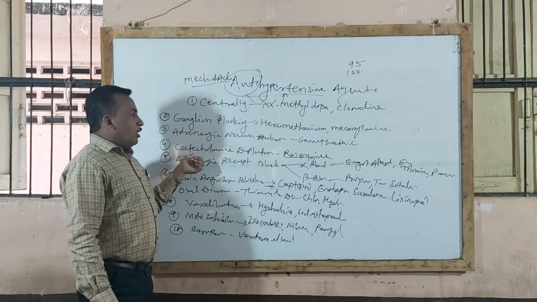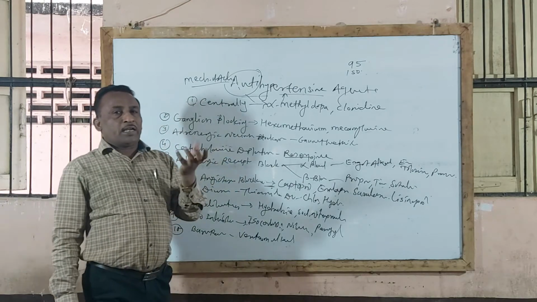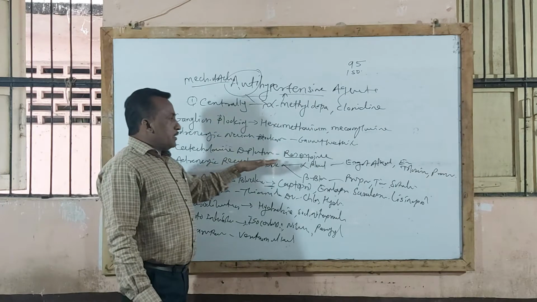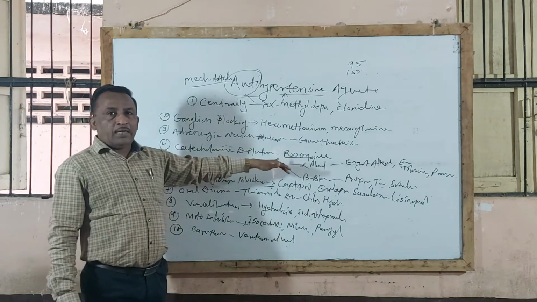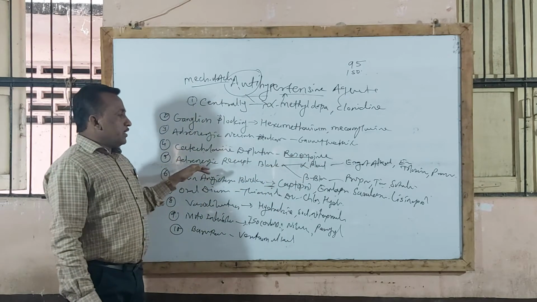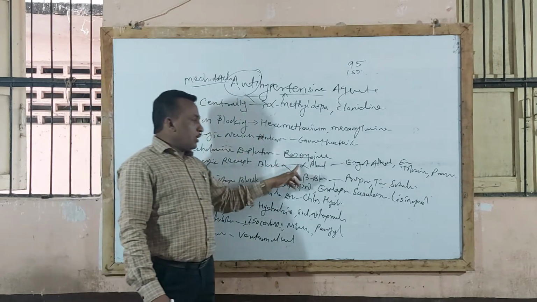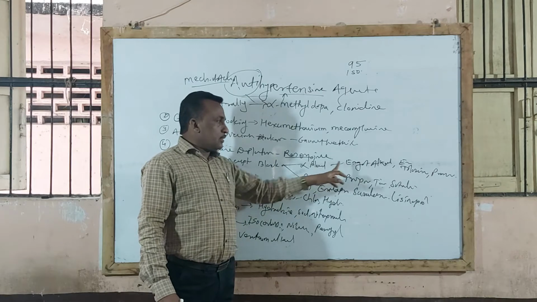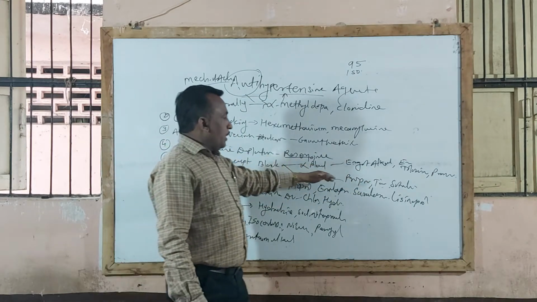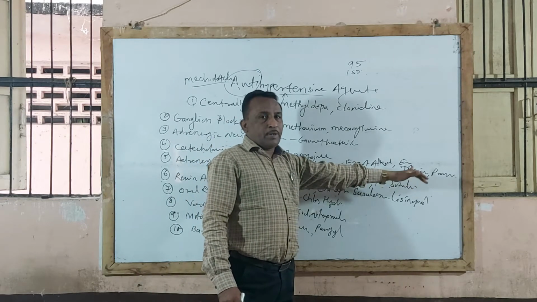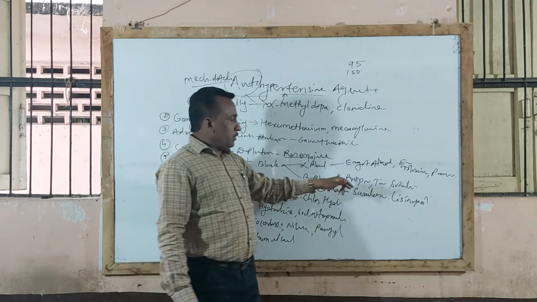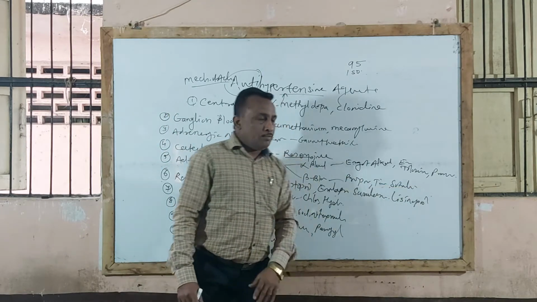Then the next type, catecholamine depleters. By depleting the level of catecholamines, that is adrenaline, noradrenaline, dopamine, the level decreases, and thereby they are used as antihypertensive and antipsychotic agents. Example: reserpine. Then adrenergic receptor blockers, that is alpha blockers and beta blockers. Alpha blockers: ergot alkaloids like ergotamine, ergotoxin. Other examples of alpha blockers: tolazoline, prazosin. Then beta blockers are also used as antihypertensive agents: propranolol, timolol, sotalol.